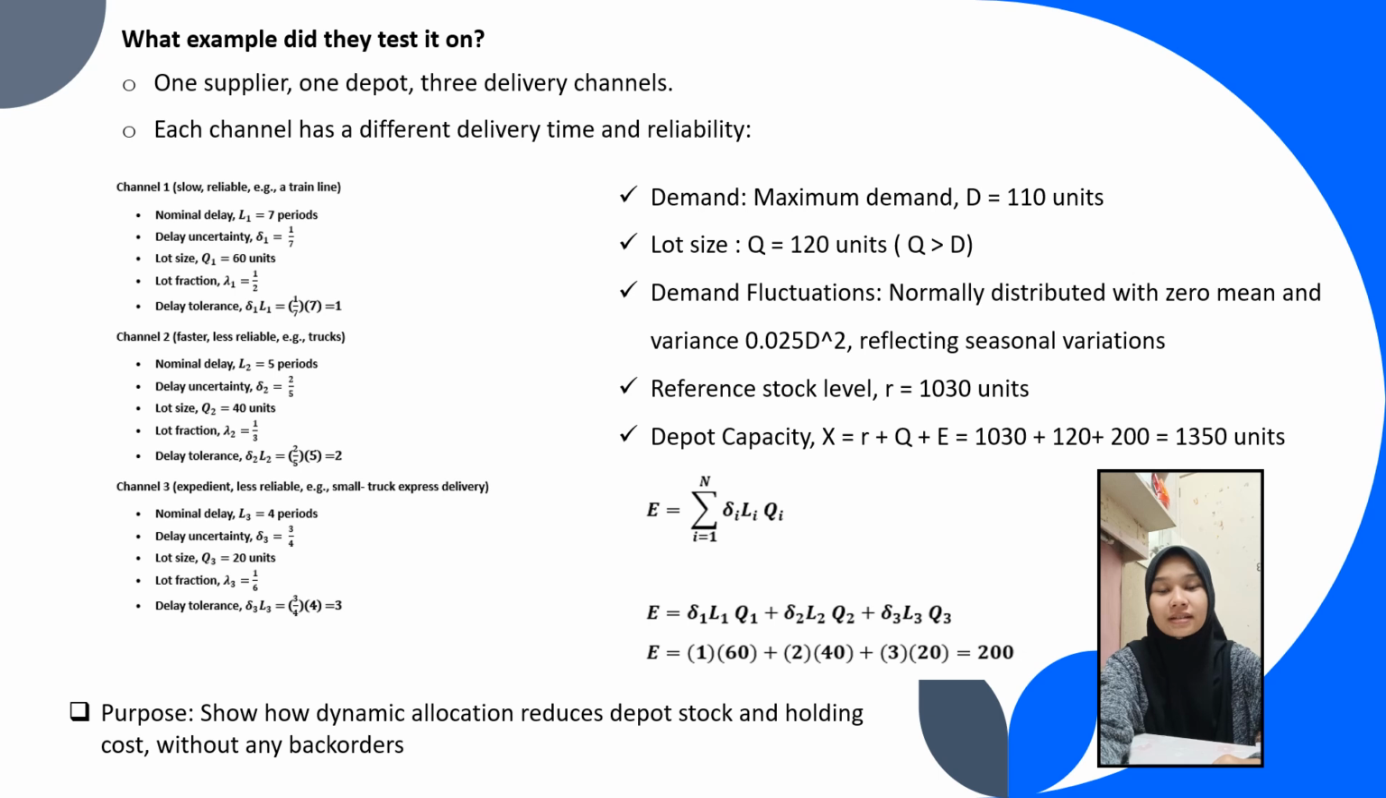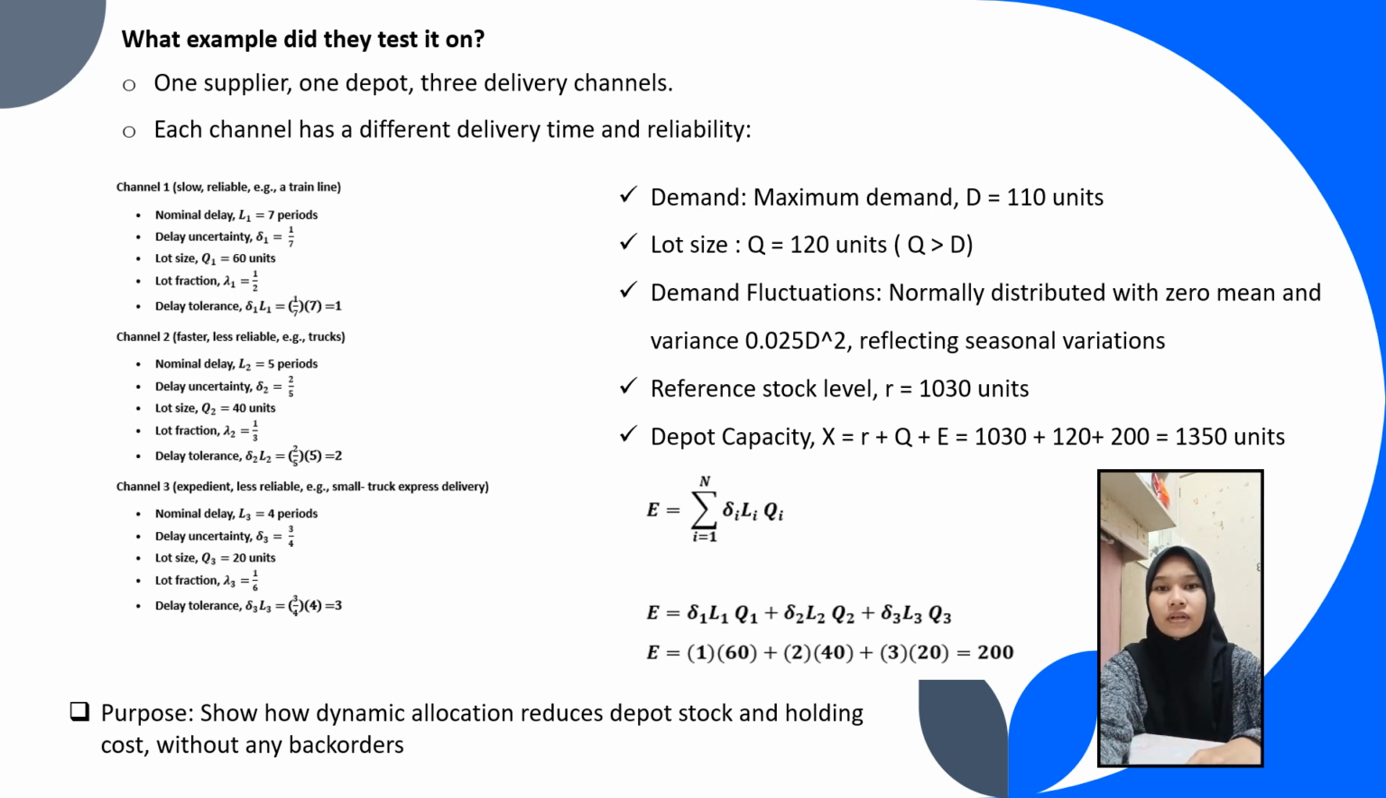Let's look at the scenario of the case study, where they have one supplier, one depot, and three delivery channels, where each channel has a different delivery time and reliability. As you can see, channel 1 is the train line, channel 2 is trucks, and channel 3 is small truck express delivery. Every channel has its own details about nominal delay, delay uncertainty, lot size, lot fraction, and delay tolerance.